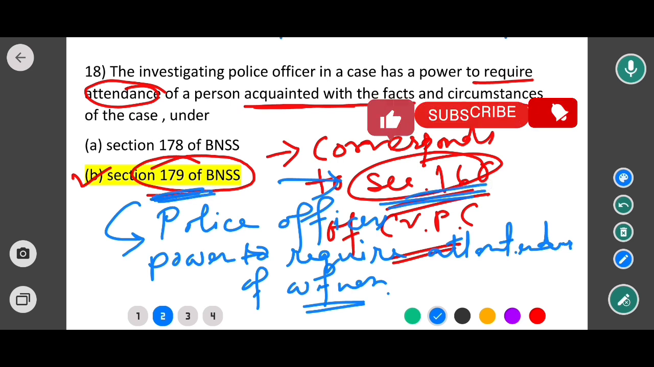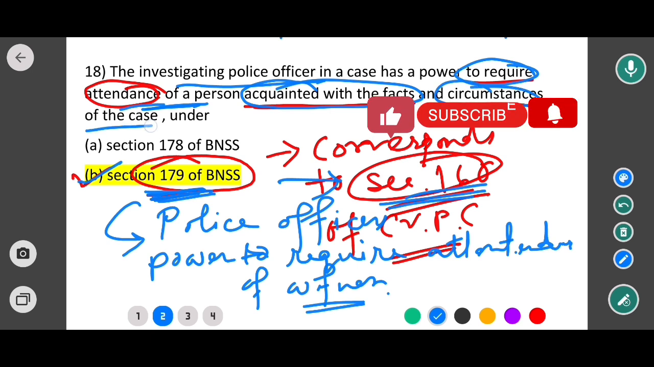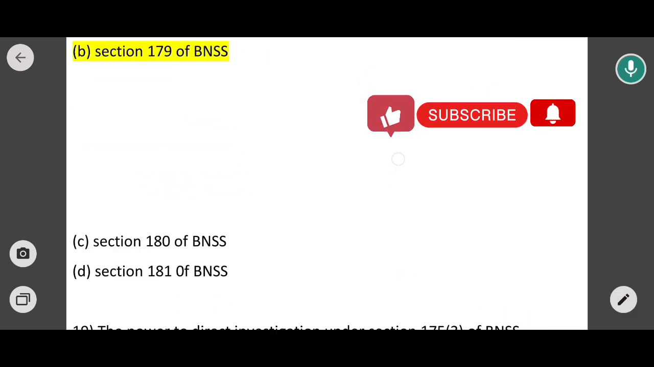So in this case, the correct option would be option B. That means under section 179 BNSS, the investigating police officer in a case has the power to require the attendance of a person acquainted with the facts and the circumstances of any case. ओके, कोई भी एक पर्सन को रिक्वायर कर सकता है फॉर अटेंडेंस कि आप आके हाजिर हों इधर. Option B would be the correct answer. Now moving to next question.